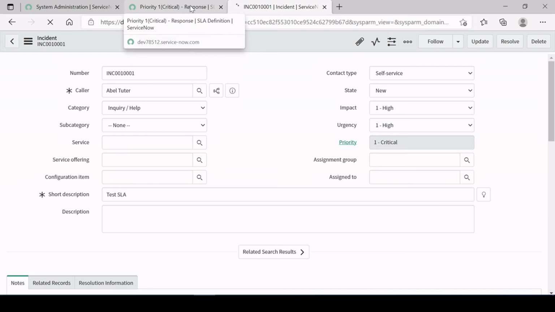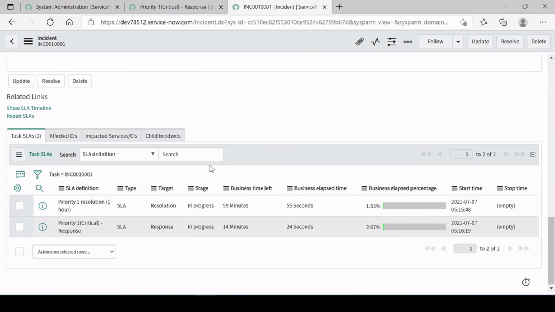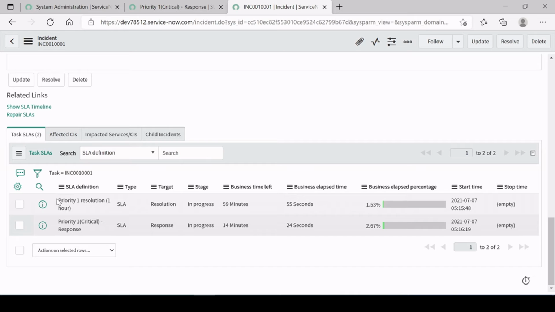Anyway, once the ticket gets created or updated over here, this time as you can see, the response SLA is attached. This is the out of the box one, and this is for resolution, but this is for our response which we have created.